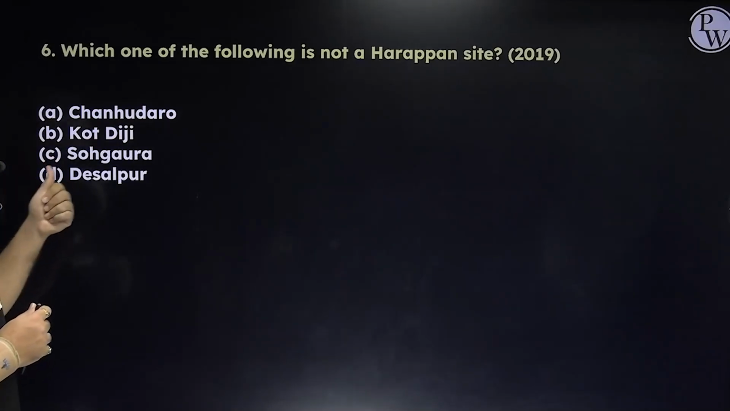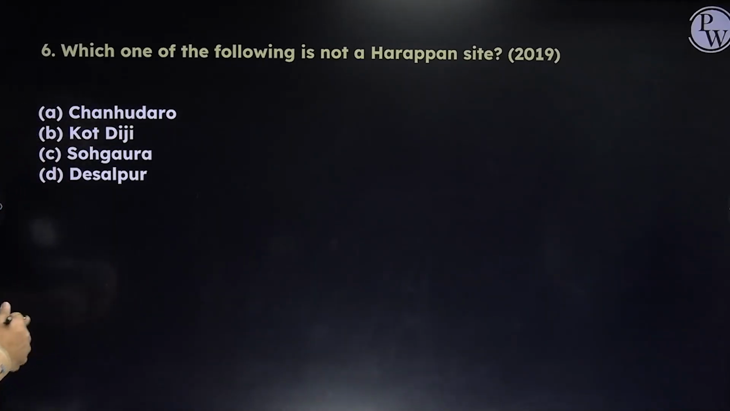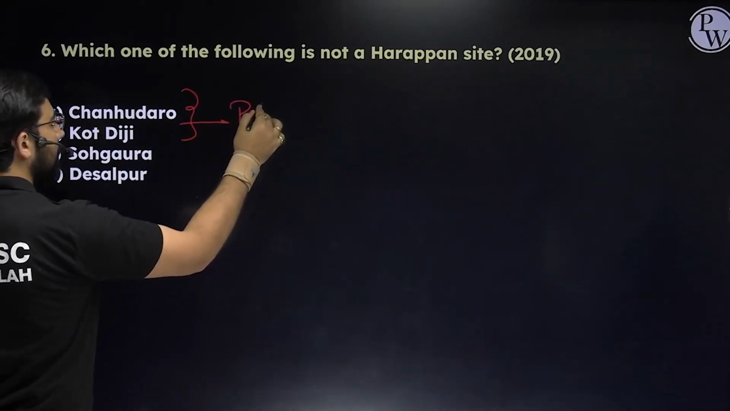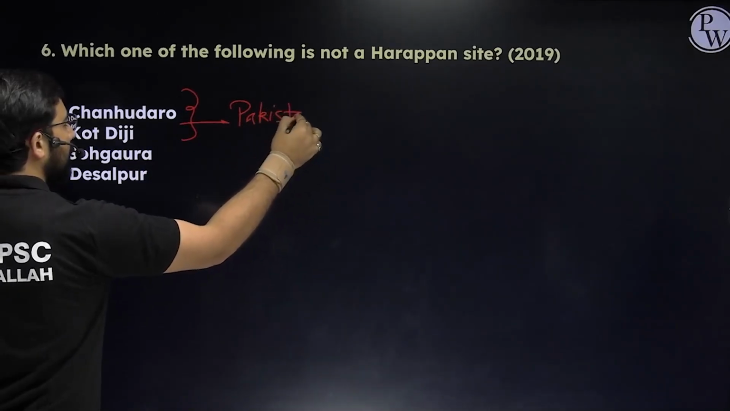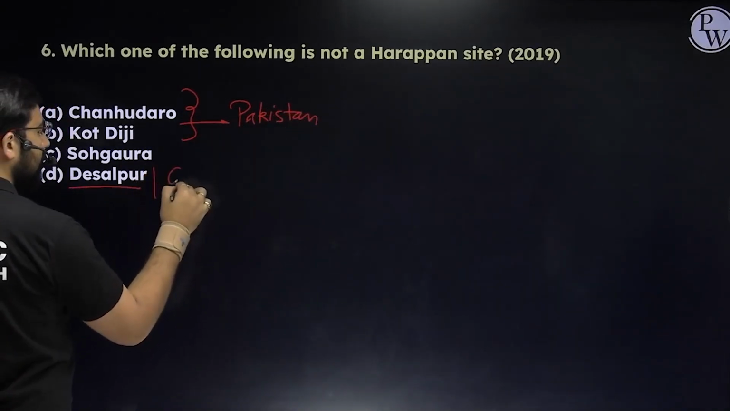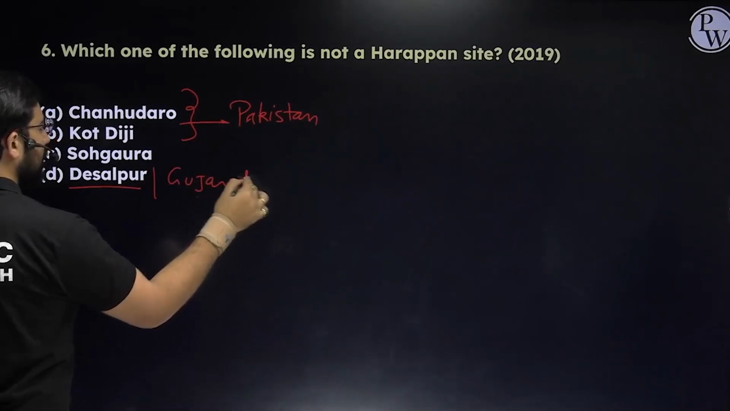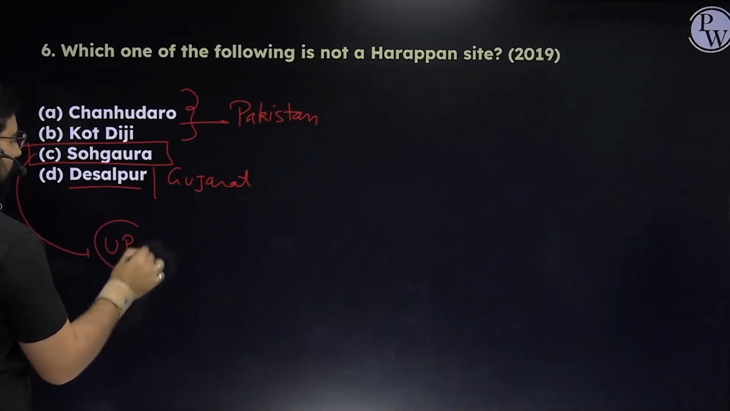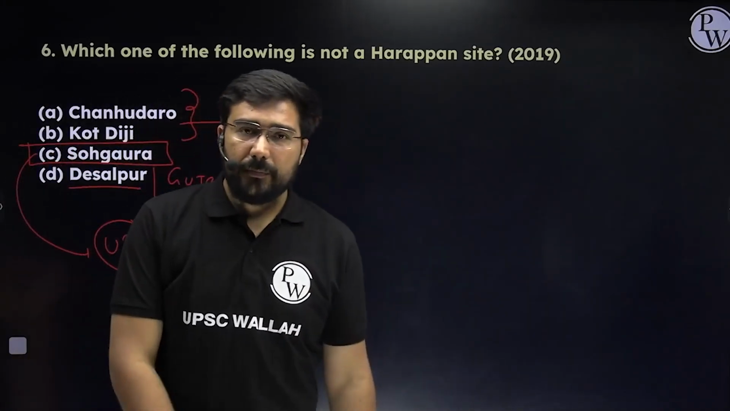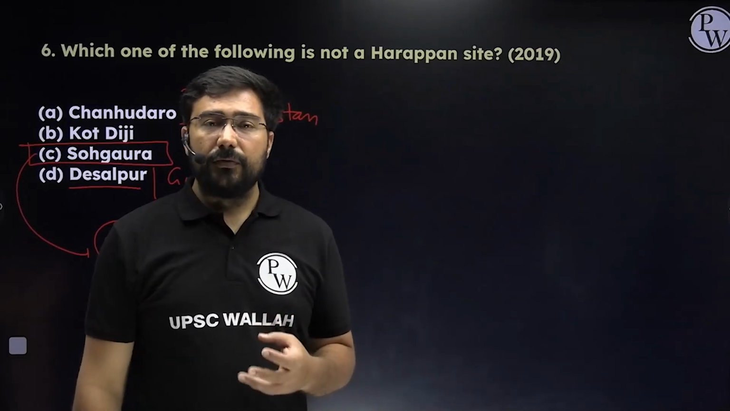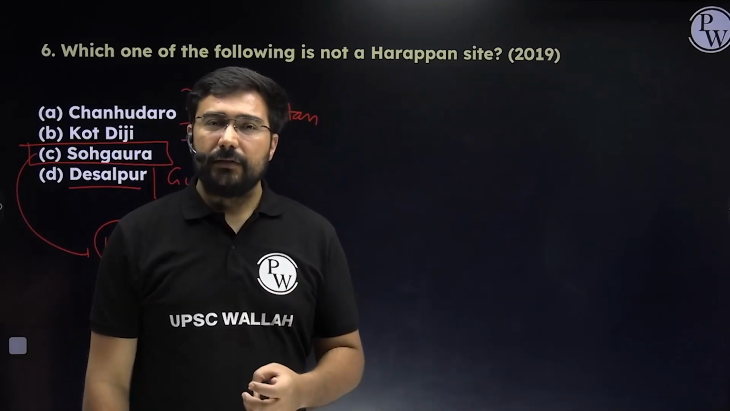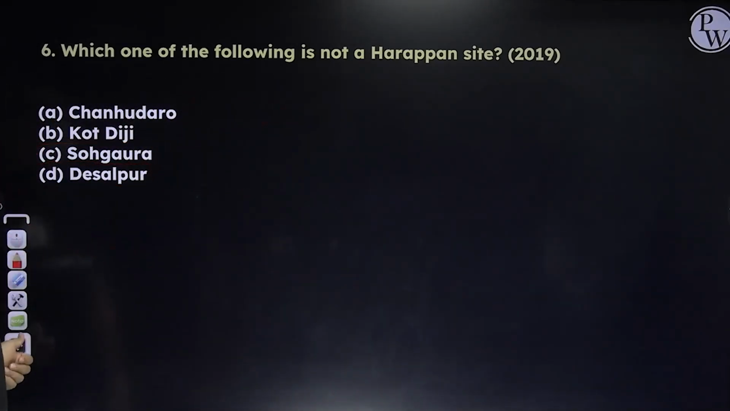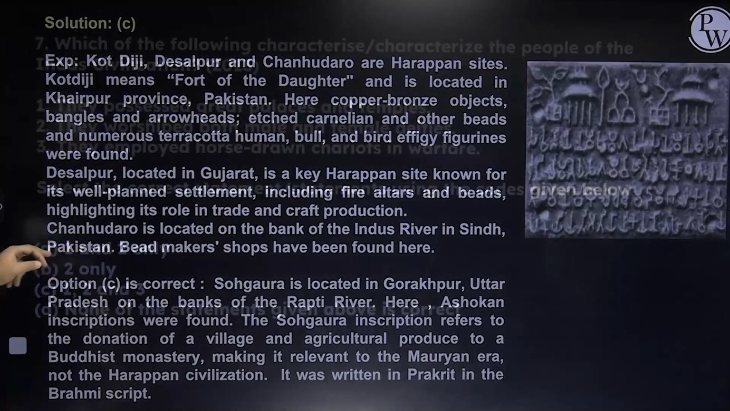Chanhudaro, it is a Harappan site. Another option is also. Desalpur also, right? So please remember, Chanhudaro and the other one, both of them are in Pakistan. Desalpur, this is in Gujarat. Sohagoda, now Sohagoda is in Uttar Pradesh, and it's a site which is linked to Maurya. We have an inscription, okay, which talks about famine relief measures, so what to be done in case a famine comes in. So that information is given in Sohagoda. This does not belong to the Harappan part, right? So the answer in this case is going to become C.